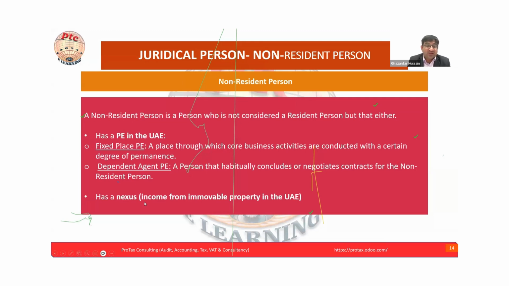If a natural person or non-resident person has property in the UAE but it is not the main business, because they can invest here, that may not be subject to corporate tax. But if the core income-generating activity is real estate, it will be subject to corporate tax. Even a company that has only one property as an investment, there are certain guidelines that may mean it does not fall under corporate tax. Let's move to the next.